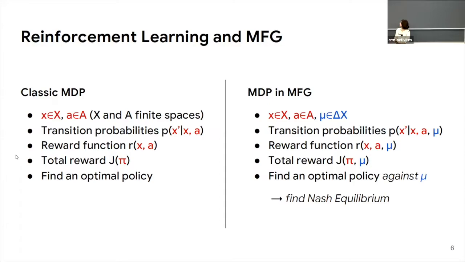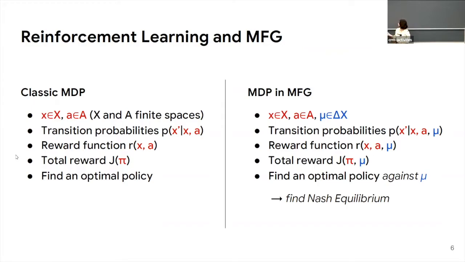In a classic Markov decision process, which is the framework of reinforcement learning when we have a single agent, we have transition probabilities, a reward function, and a total reward that depends on the policy or on the control. And the goal is to find an optimal policy.